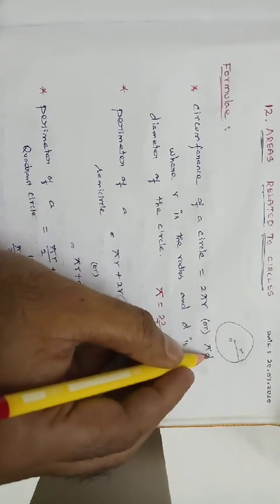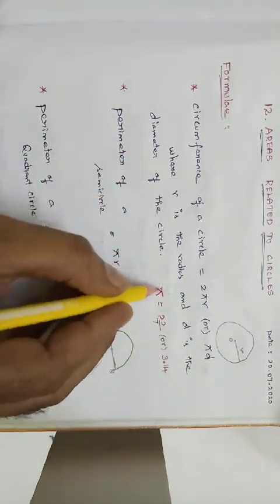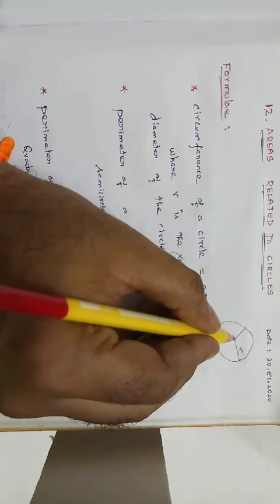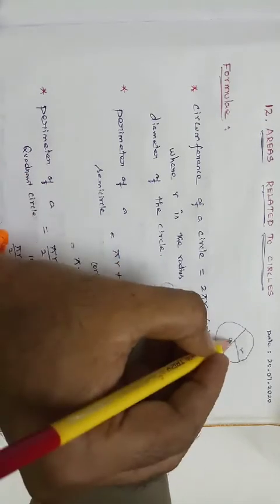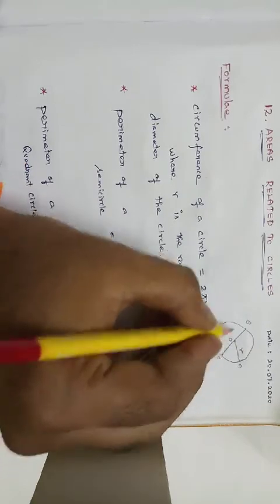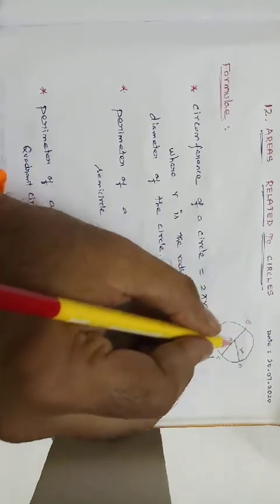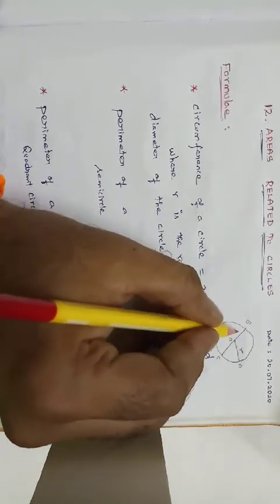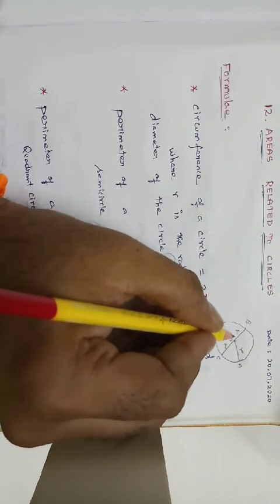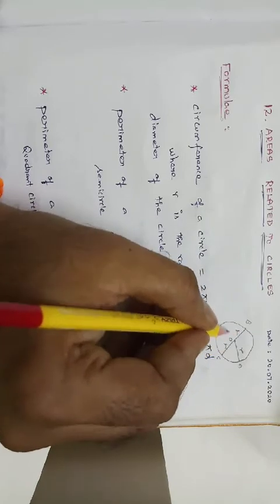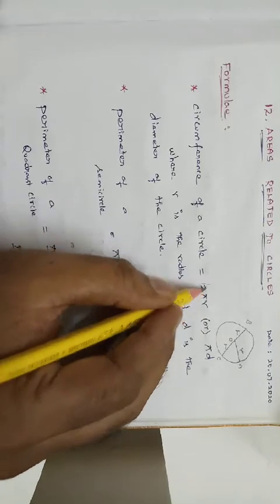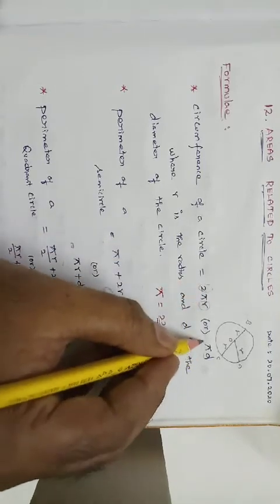What is meant by d? D is the diameter of the circle, a line that passes through the center point of a circle. See, this is point O. OA is the radius. B and C are points, and BC is the diameter. OB is the radius, OC is also a radius. R plus r is 2r, and 2r we call d. So 2r is d, pi d.